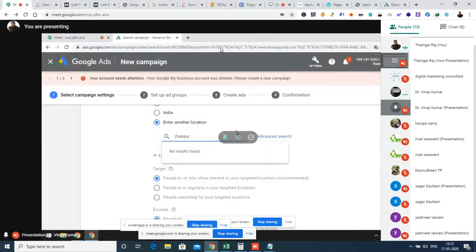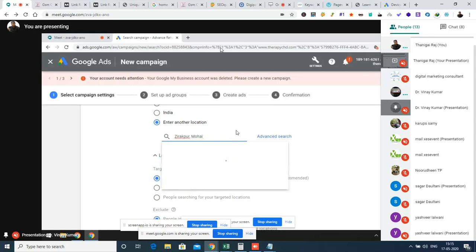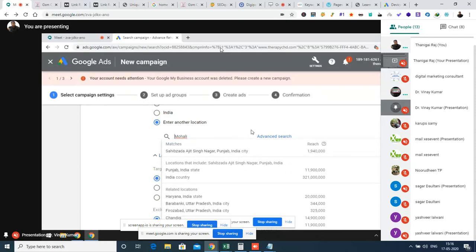So Zirakpur is not available. Give your district name. No, no, not comma. Just give your district name directly. Completely erase and give your district name. Now type your district name completely. Yeah, this is already complete. This one, Mohali, but is it listed? No, right?